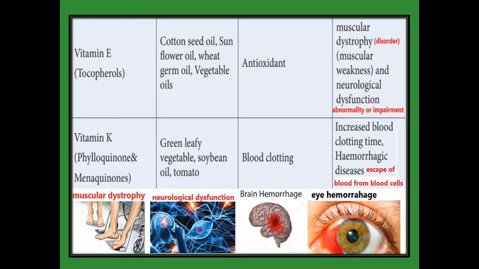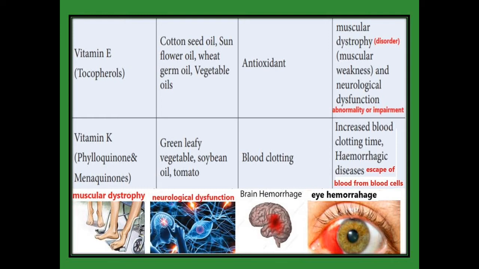Vitamin E is called tocopherols. We get vitamin E from cottonseed oil, sunflower oil, wheat germ oil, vegetable oil. The function of vitamin E is that it is an antioxidant. It acts as an antioxidant. The deficiency disease is muscular dystrophy, a disorder. Another name is muscular weakness, and also neurological dysfunction. What does dysfunction mean? Abnormality or impairment. You see the picture, the muscular dystrophy picture, and the neurological dysfunction picture is given.